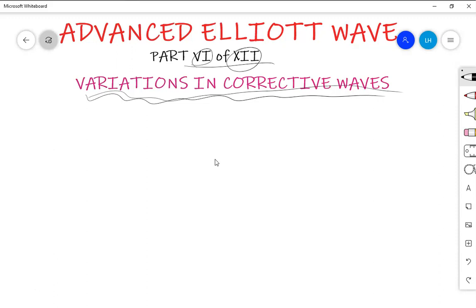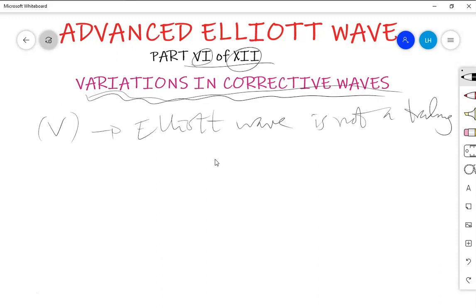Now, taking you back to the past session, that was the 5th session. It was all about the idea that Elliott wave is not a trading strategy. I want to remind you of something.